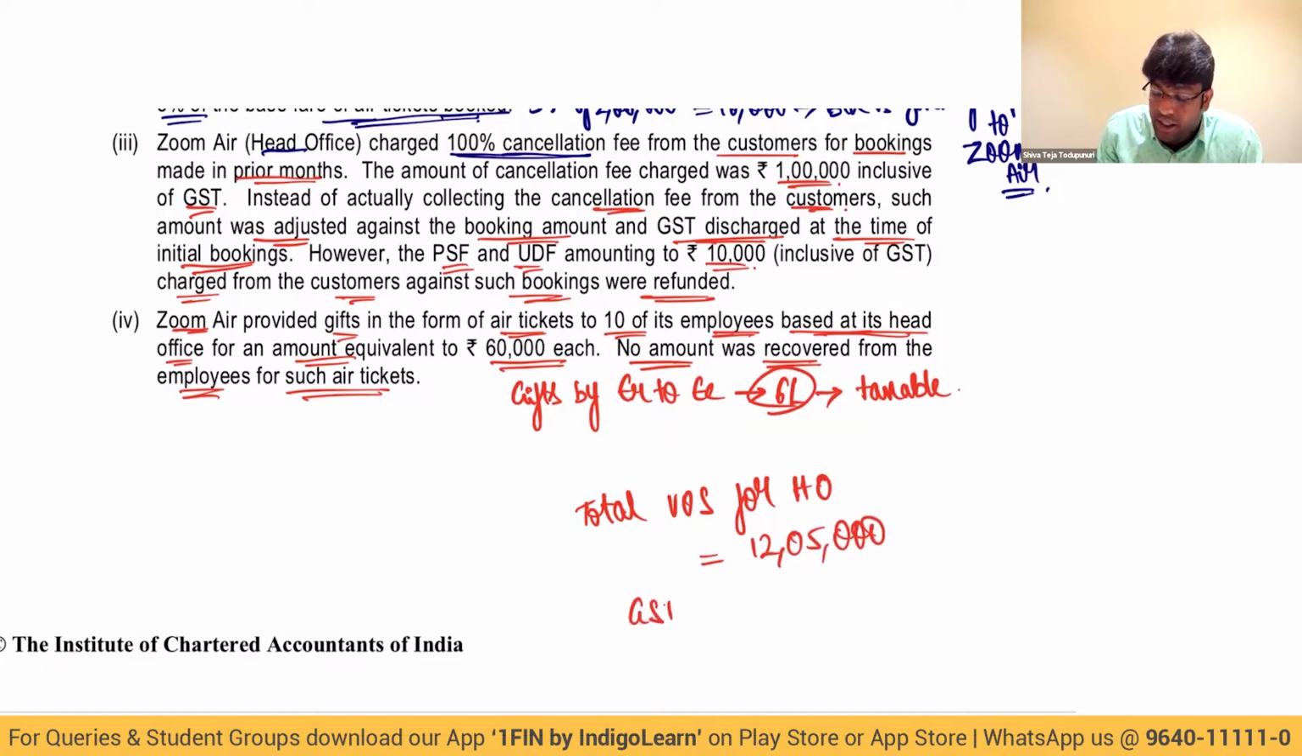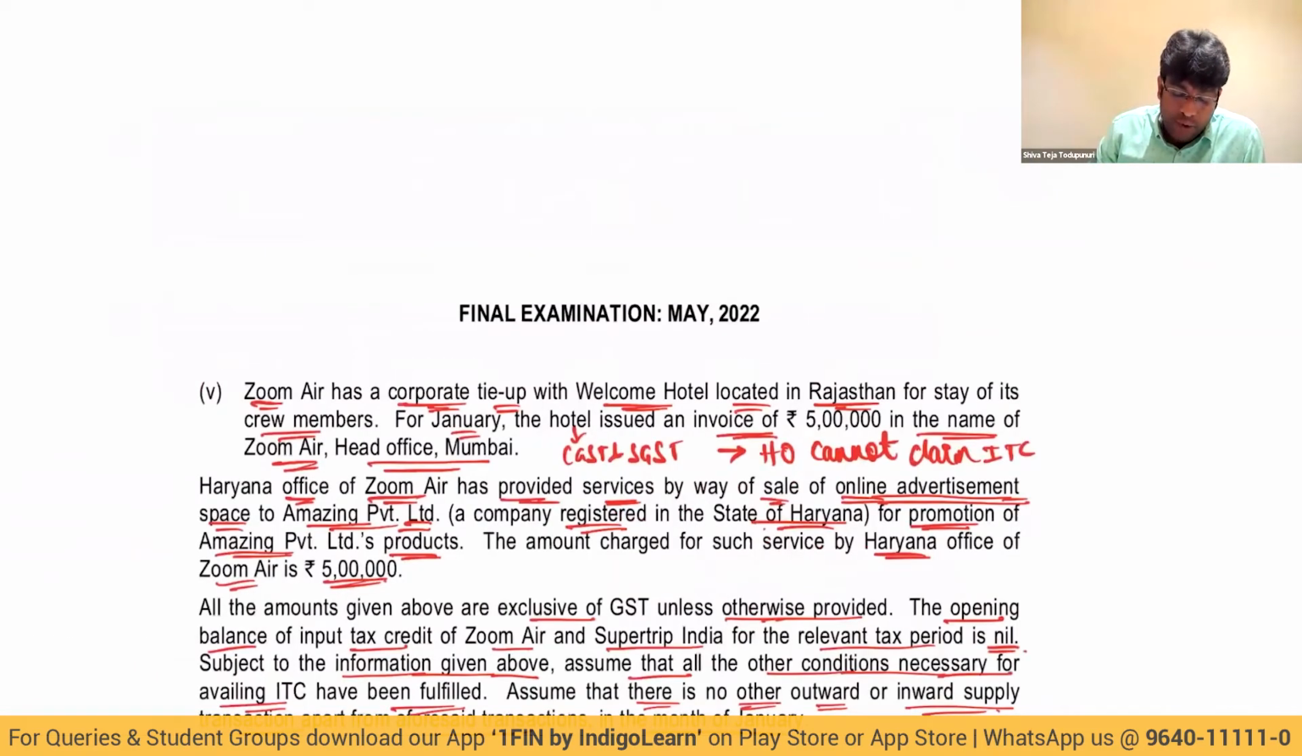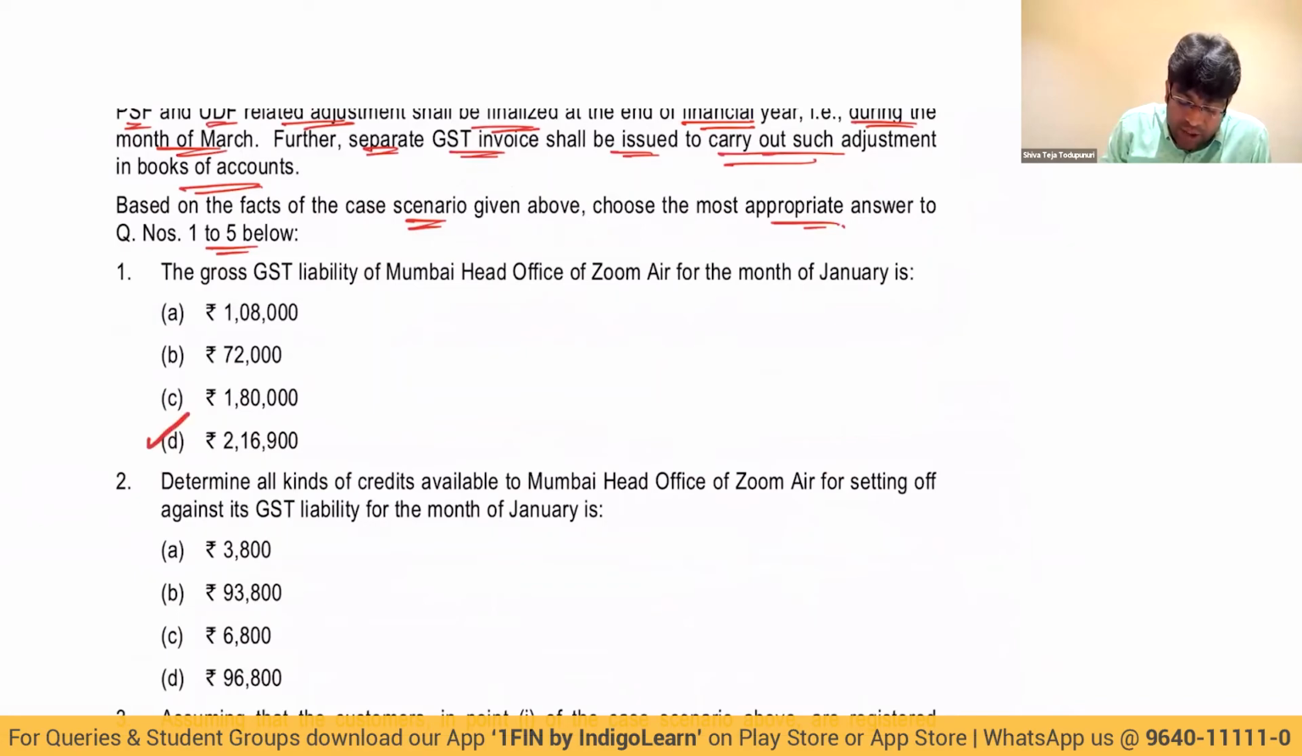On this, GST at the rate of 18%. Let me calculate, my dear friends. Let me use a calculator. 12 lakhs 5,000 into 18% is coming to 2,16,900. 2,16,900 is the GST payable by the head office. Let's see which option is most suitable there. 2,16,900, option A, my dear friends. I hope you got clarity, my dear friends.